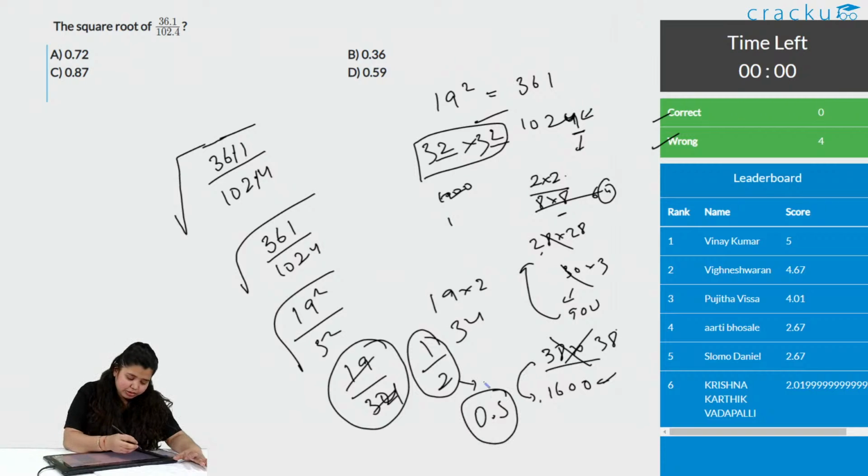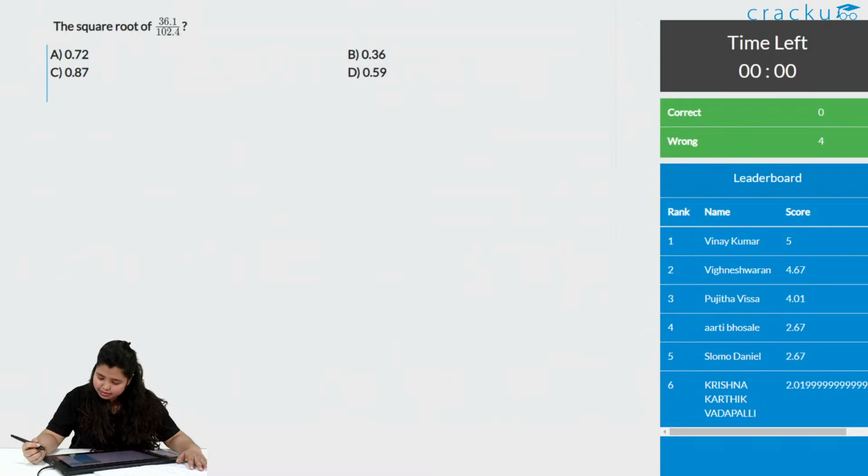Let us see the options. One says 0.72, so no. 0.87, no. The only option which is near to half is D, 0.59, and option D is the correct answer. Ma'am, can we choose by sum? Yeah, but there is a better way of doing it which is easier too.